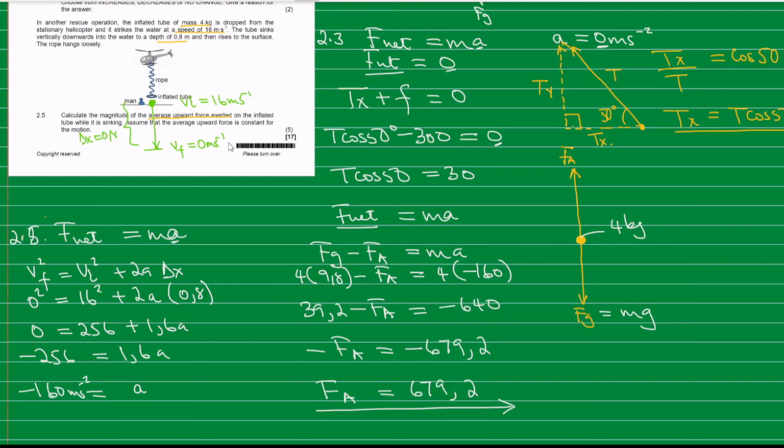So that brings us to the end of this question. This is 17 marks, and the last part is 5 marks.